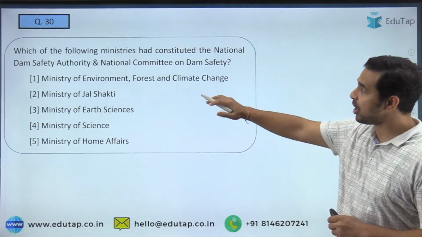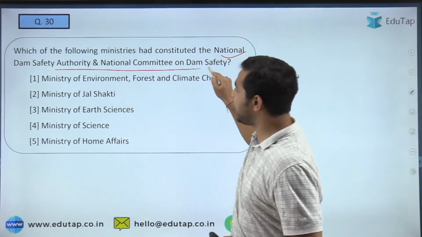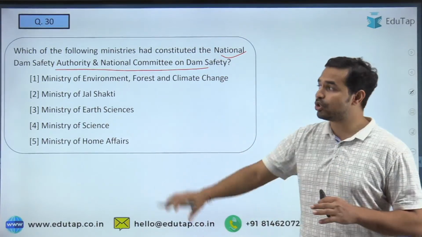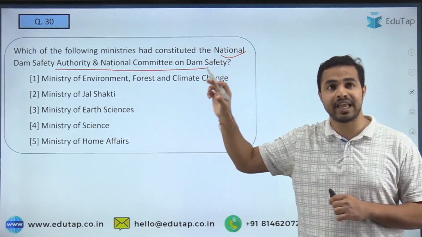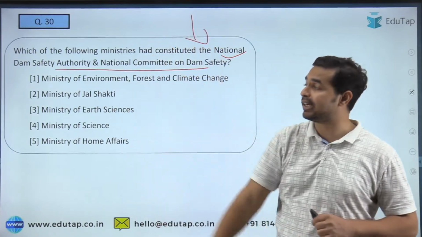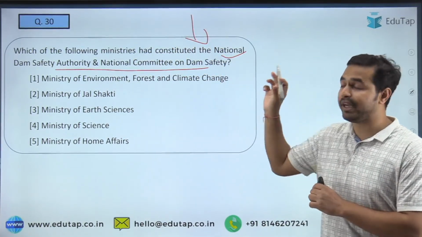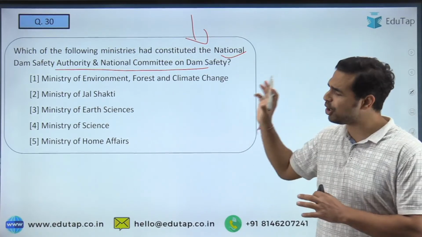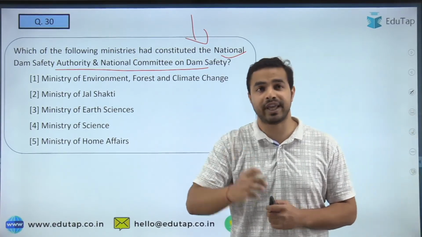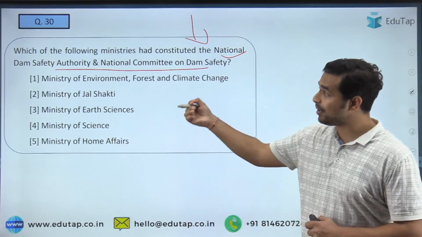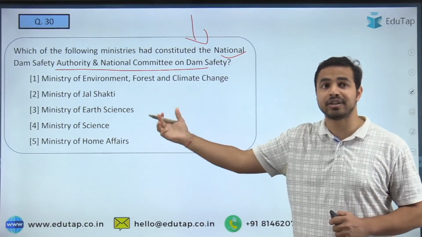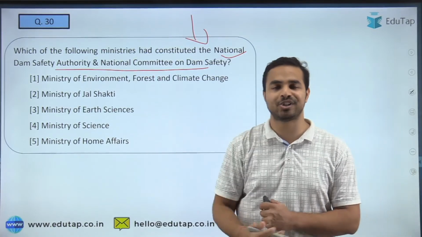So the next question is on the National Dam Safety Authority and the National Committee on Dam Safety. So please tell me which ministry recently constituted this particular panel. Guys, see, this authority was recently constituted. You are just required to tell me the name of that particular ministry. Is it the Ministry of Environment, Forest and Climate Change, Jal Shakti, Earth Sciences, Ministry of Science or the Ministry of Home Affairs?